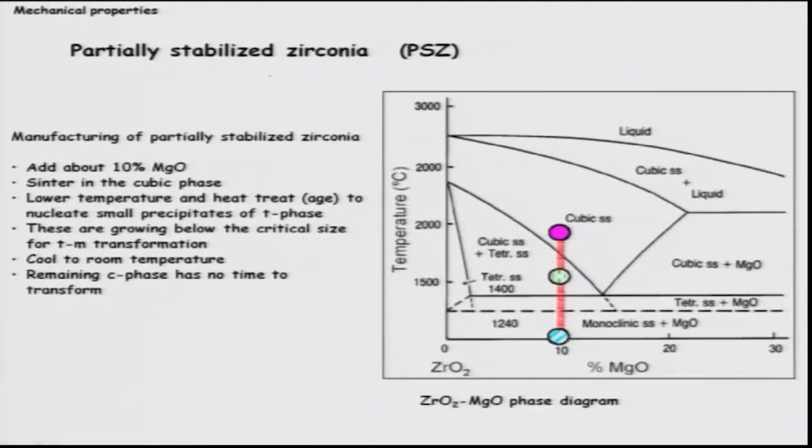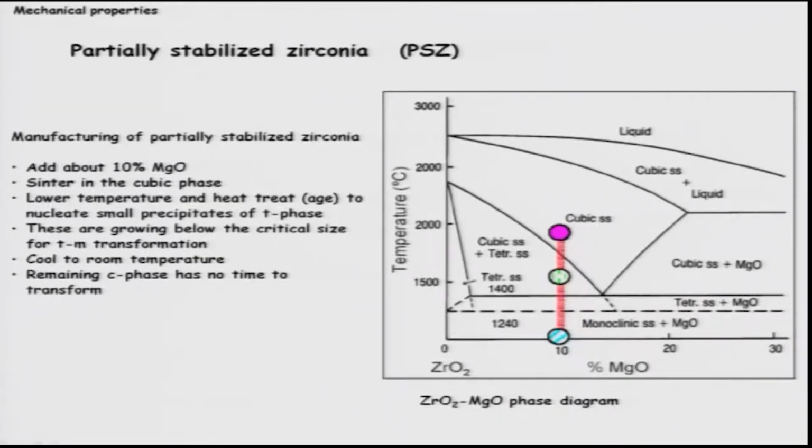As you see here, this is the zirconium oxide phase diagram, pure zirconia. Below about 1240 it is monoclinic, then the tetragonal phase exists, and finally at very high temperature the cubic phase exists. But if you add a certain kind of second phase, like if you add magnesium oxide here, you can actually stabilize the cubic phase. As you see, our cubic phase is stabilized down to a temperature of 1400 degrees Celsius. You can clearly see that.